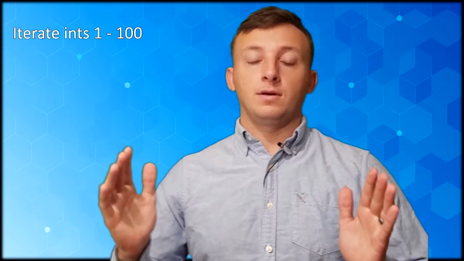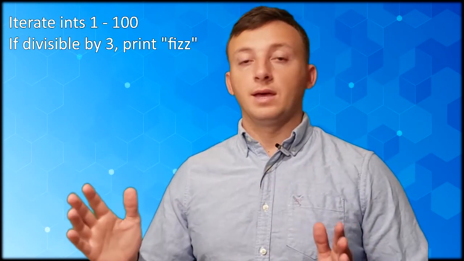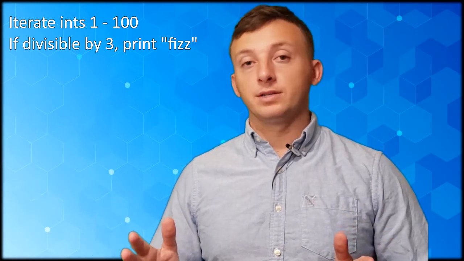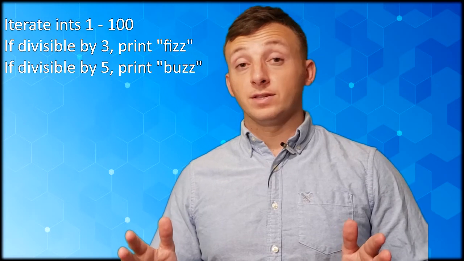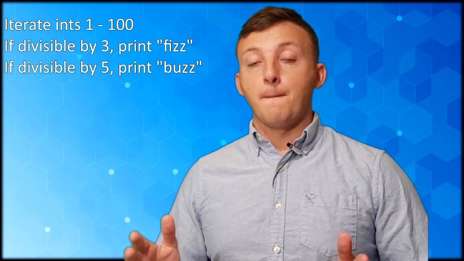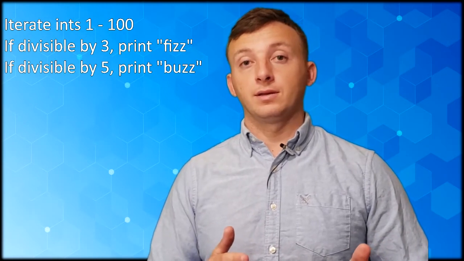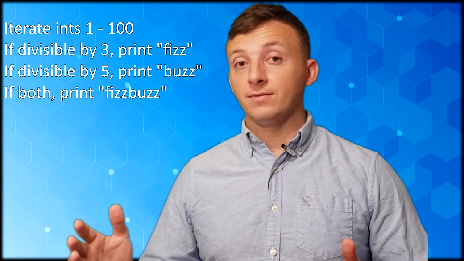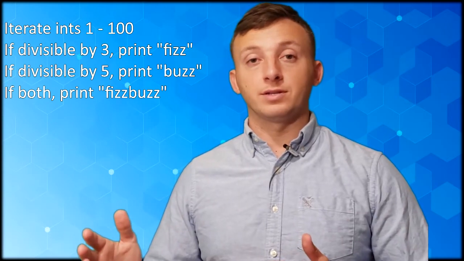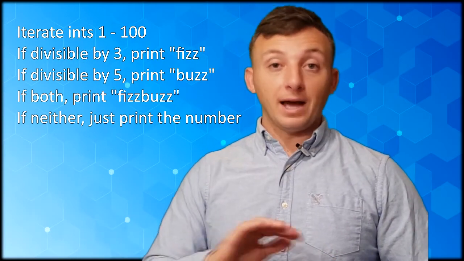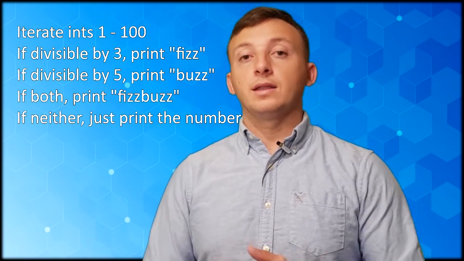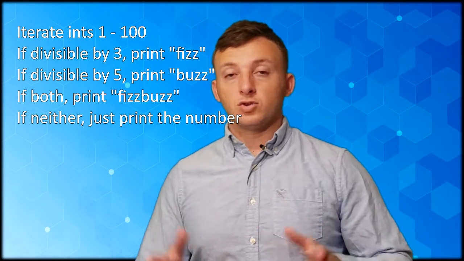If that integer is divisible by 3, I need the word fizz to be printed to the screen. If it's divisible by 5, I need buzz printed to the screen. If it's divisible by both 3 and 5, I need fizzbuzz printed to the screen. And if it's divisible by neither, just the number gets put on the screen. All right. Now pause the video. Try yourself to work this one out.